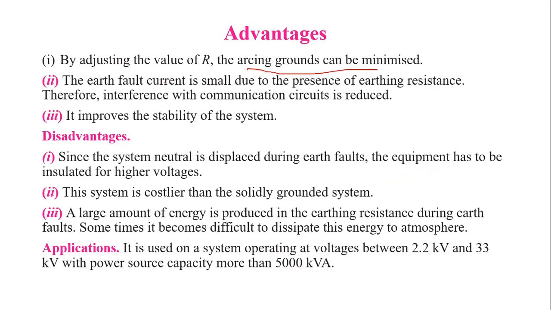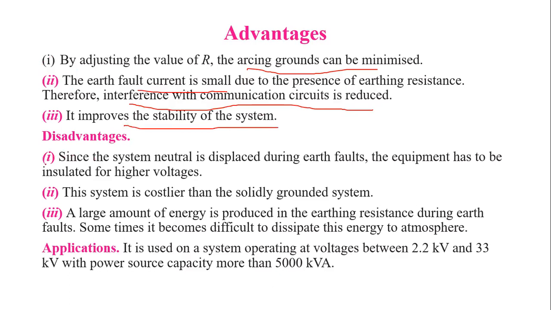And by providing the value of resistance R, the earth fault current can be reduced. Therefore, interference with communication circuits can be reduced. Since the value of current is less, obviously it improves the stability of the power system. So these are some advantages of resistance grounding.